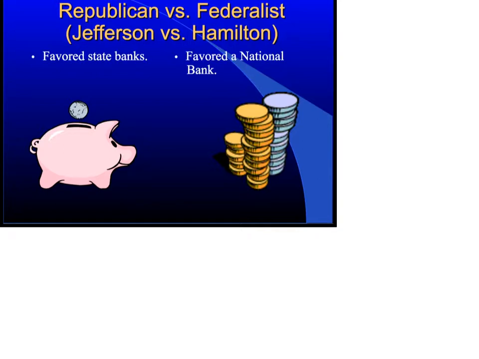What I'd like you to do now is complete the T-chart. If I spoke too fast and you don't have the T-chart completed, I'd like you to go ahead and stop this video, go back, and make sure that you have all of the ideas that are Jefferson's Republican ideas listed below Jefferson. So that's on the left-hand side of your chart. And then you're going to go to the right-hand side of your chart and make sure that you have all of the ideas filled out below Hamilton.